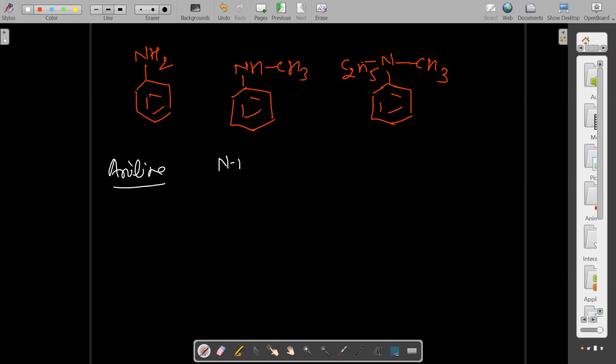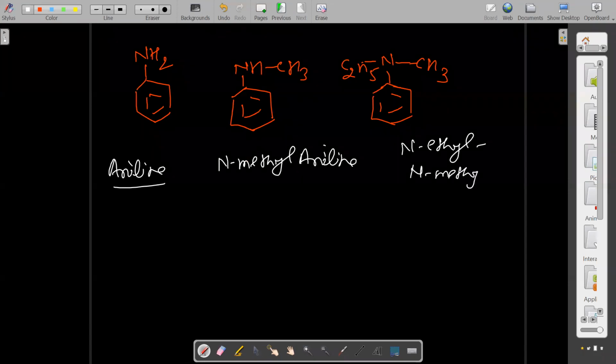What is attached to N? That is what? N-methyl aniline. And this is what? N-ethyl, N-methyl aniline. Right? So this is 1 degree.